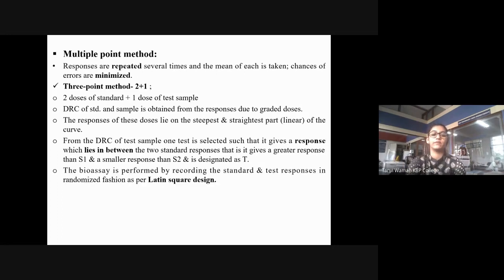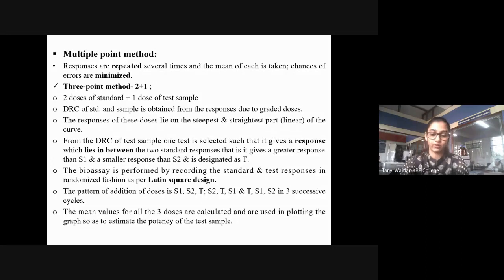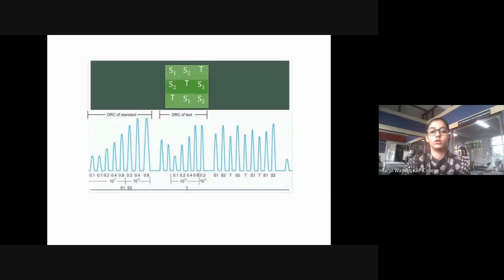It is performed by recording the standard and test responses using the Latin square design. So it's in a randomized fashion to minimize any bias that could occur. We had seen that in detail, how and all. Then how we could carry out the dosages, we had seen that too. Then we calculate the mean, plotted on the graph to estimate the potency of the test sample. This is how it looks like.